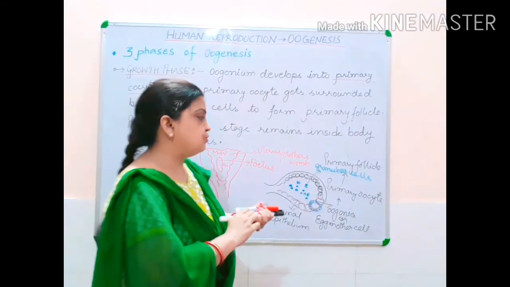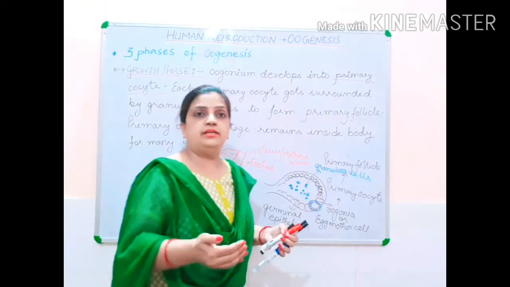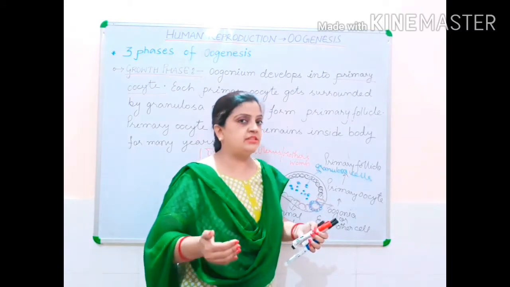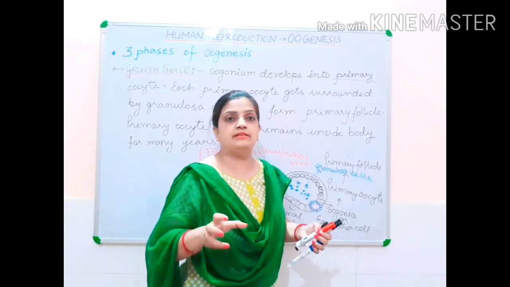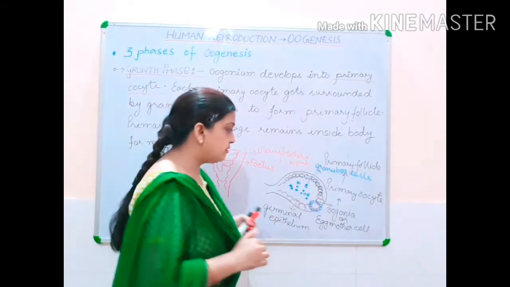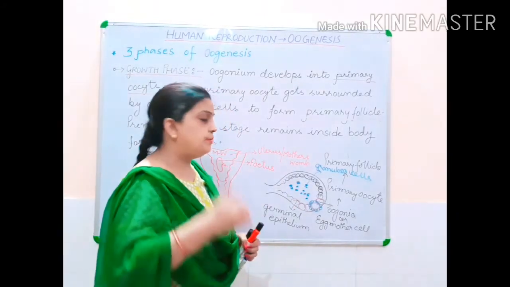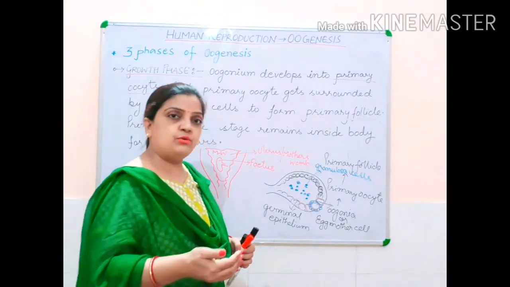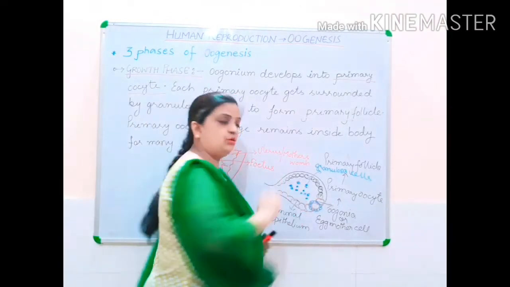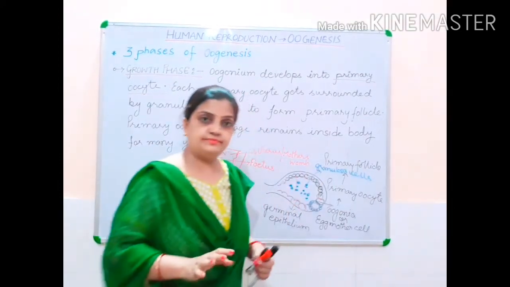Children, there is nothing to worry. The process is a little complicated, but slowly, with the help of diagrams and line diagrams, I will be explaining everything. I will try my best to make it very easy for you all to understand. Now, this oogonium is changing into primary oocyte, and the primary oocyte is getting surrounded by the granulosa cells, and now the structure is called primary follicle.